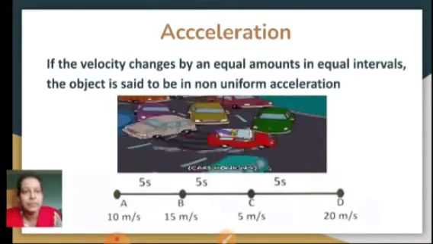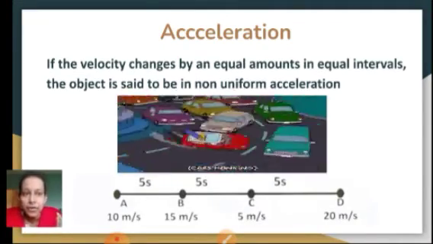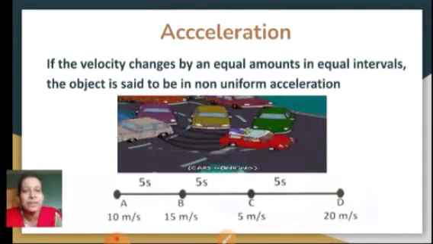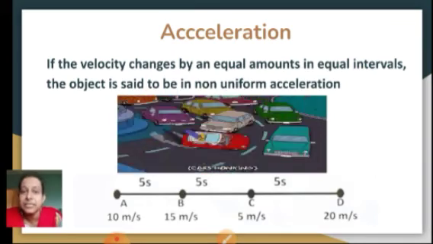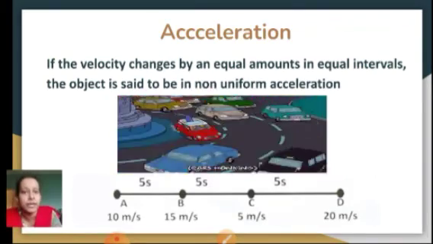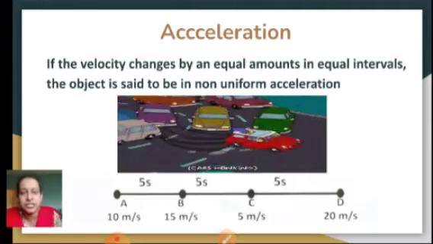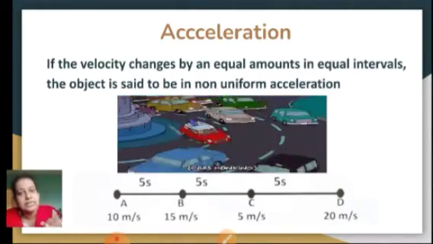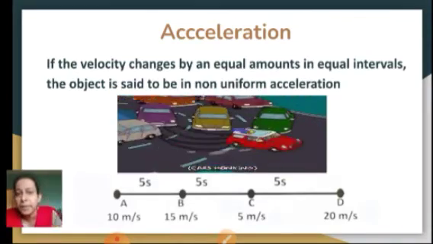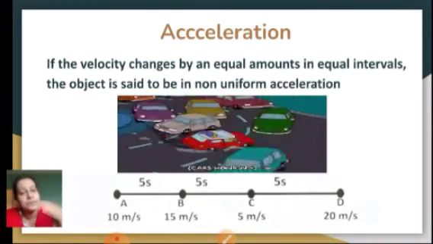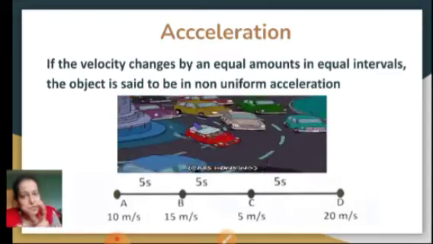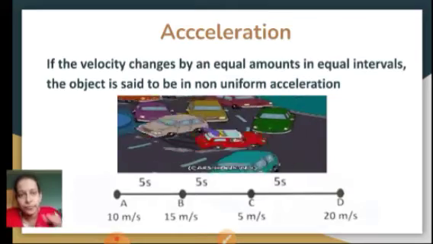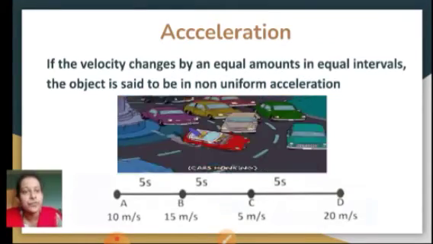Let's take this example now. The red car which you see over here has non-uniform acceleration. Why? Because every time it has to keep changing its velocity, but non-uniformly. Sometimes it is increasing, sometimes decreasing, sometimes again increasing, sometimes completely stopping. The velocity change is there, but that change is non-uniform. Therefore this type of acceleration is called non-uniform.